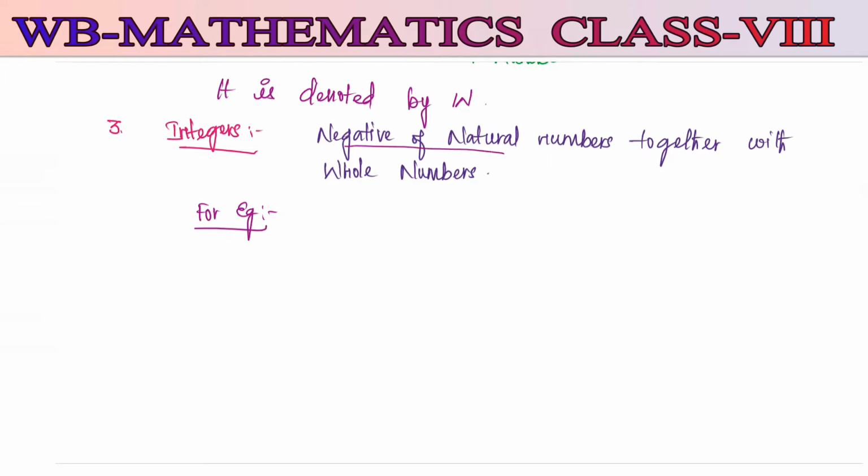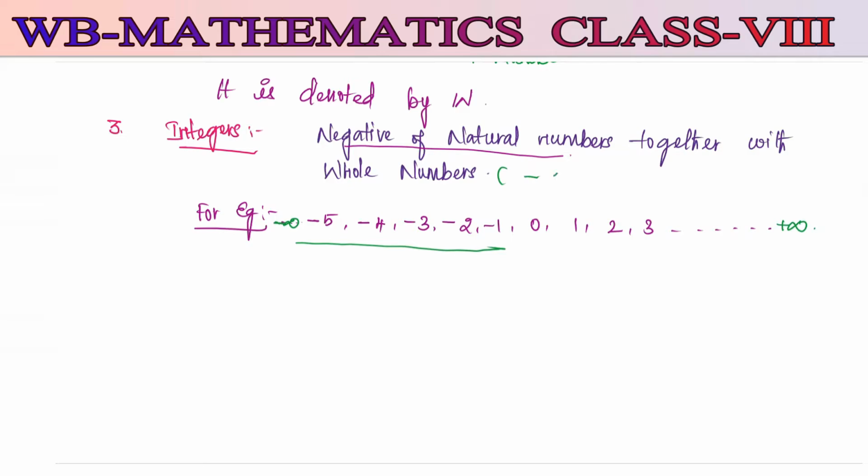So here, negative of the natural numbers: minus infinity, -5, -4, -3, -2, -1, 0, 1, 2, 3, etc. On the left side it goes to minus infinity and on the right side to plus infinity.